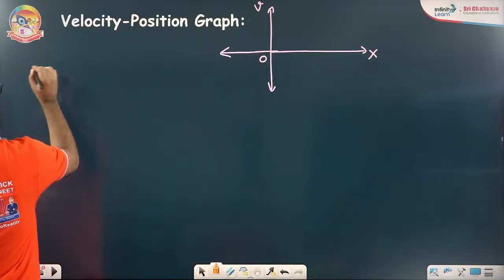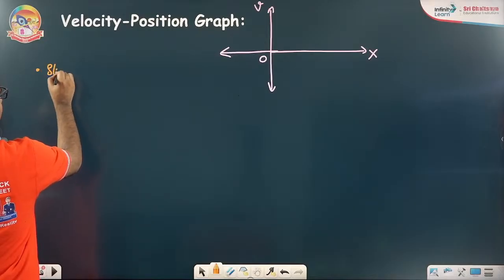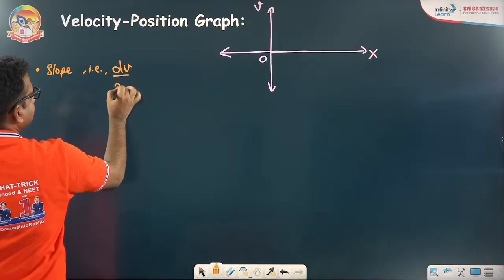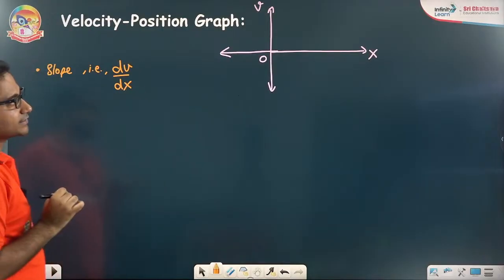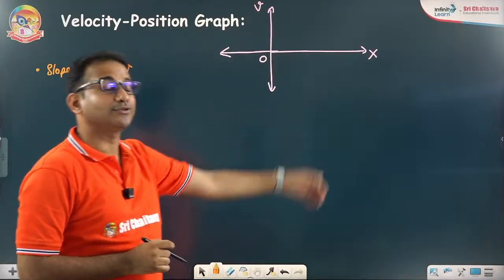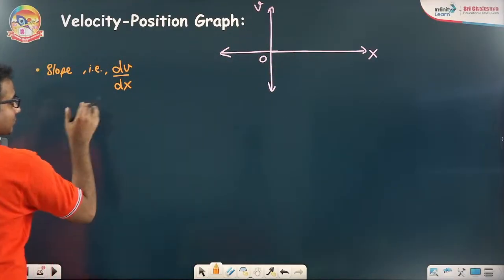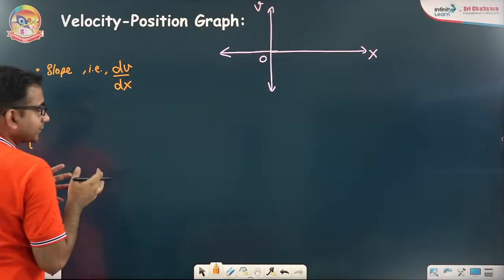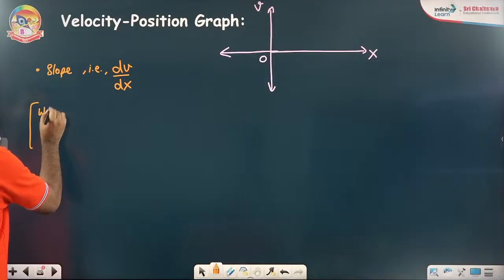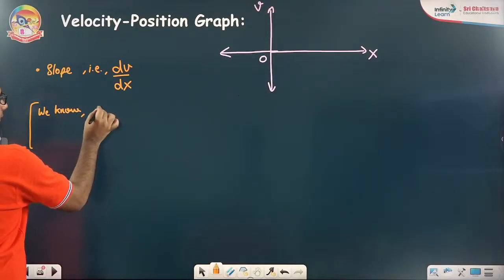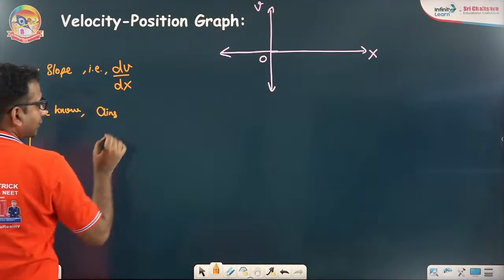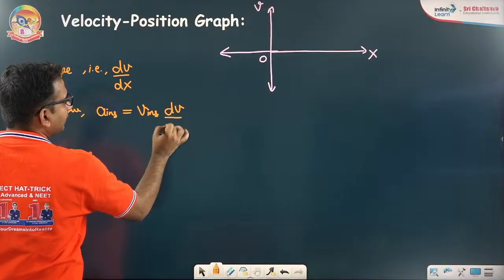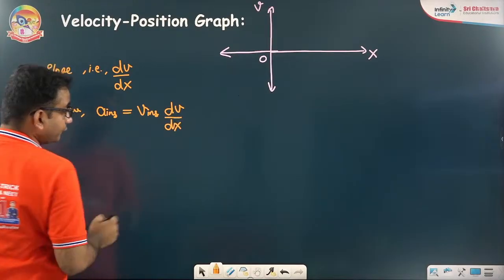So first of all, if I talk about the slope, so slope, that is dv by dx. Slope is dv by dx. So here on the y-axis we are plotting velocity, so it is dv by dx. If you are trying to understand where it is used, we know that instantaneous acceleration will be equal to instantaneous velocity into dv by dx, instantaneous slope, v dv by dx.